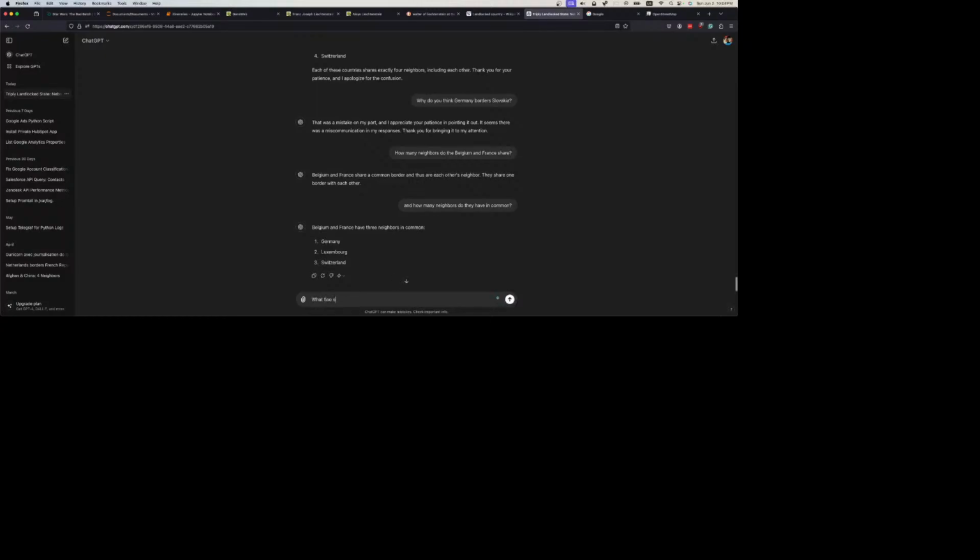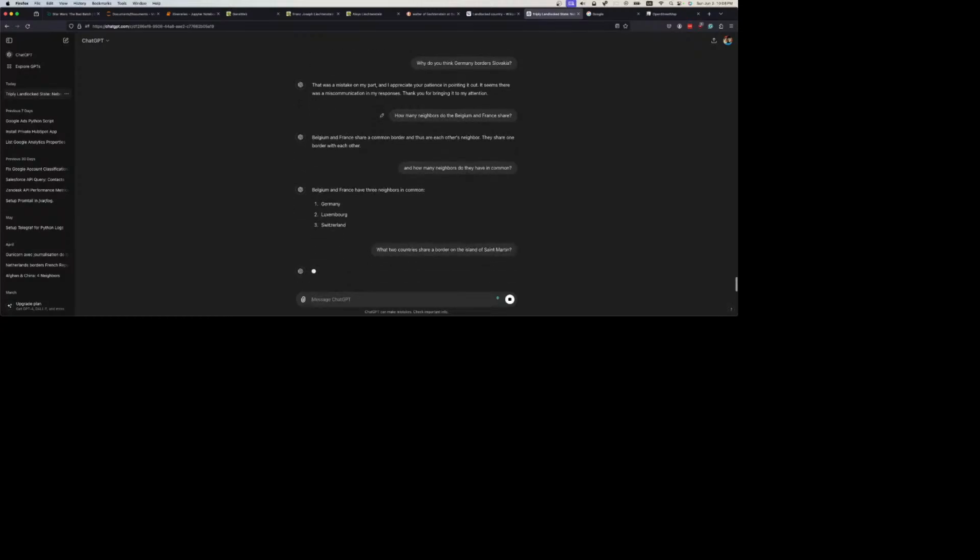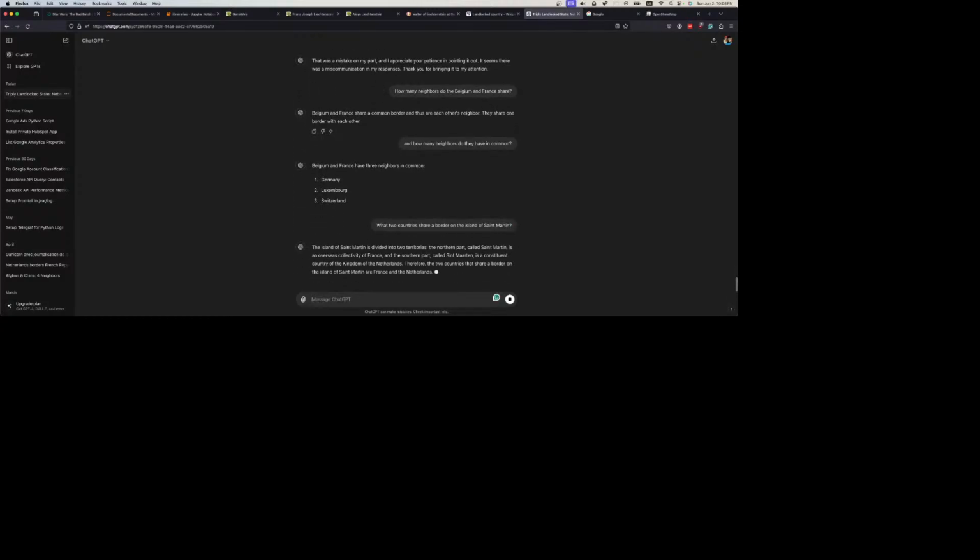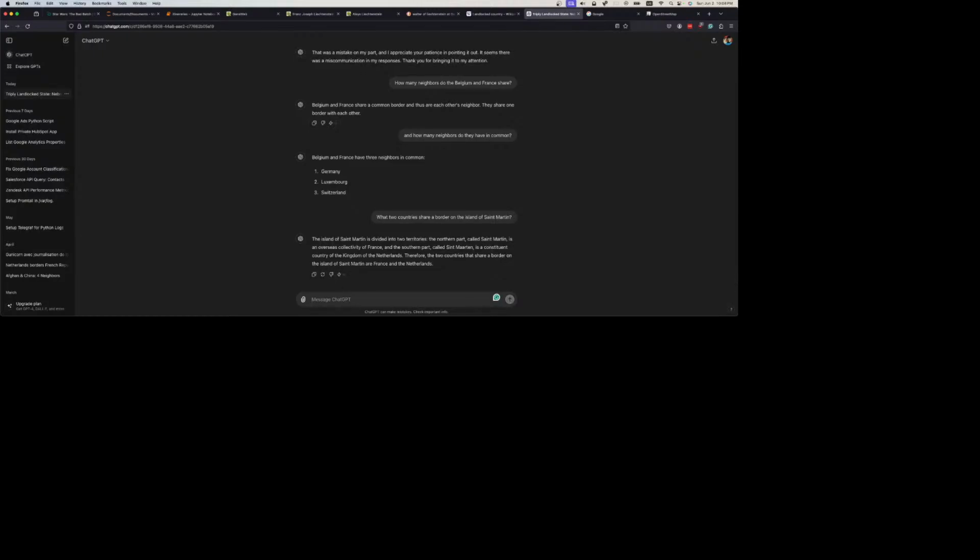What 2 countries share a border on the island of Saint Martin? The constituent country of France and the Netherlands. So do France and the Netherlands share a border?